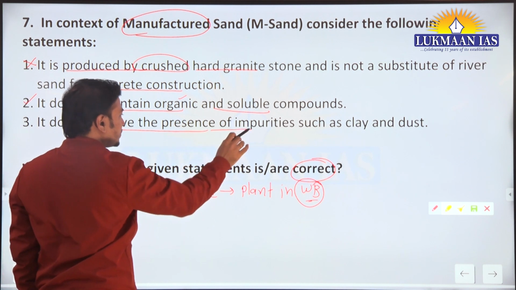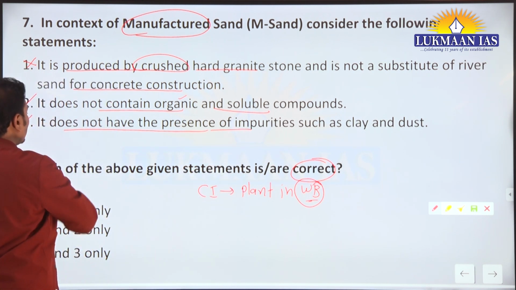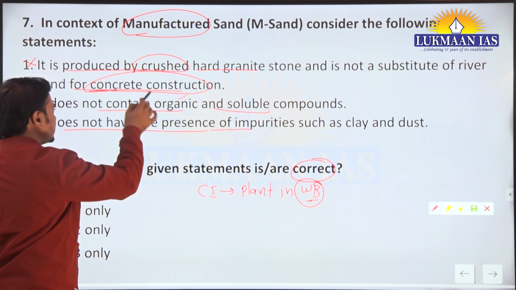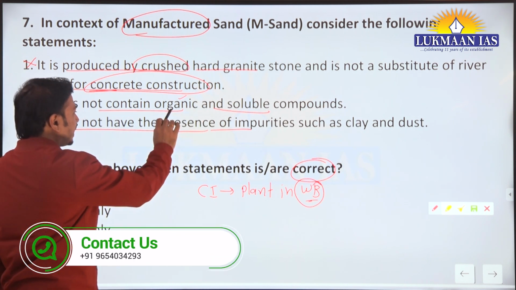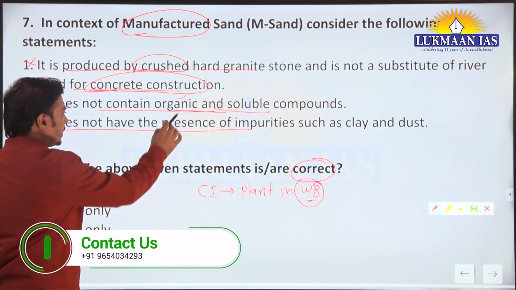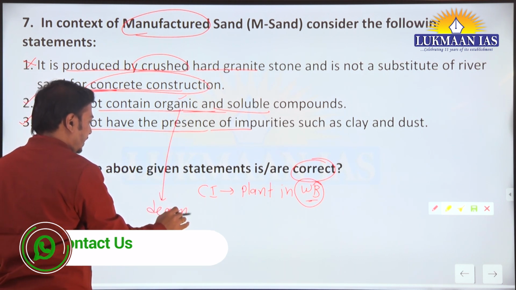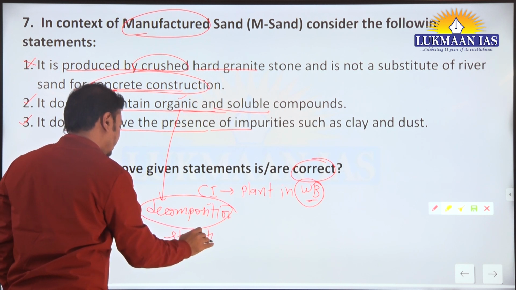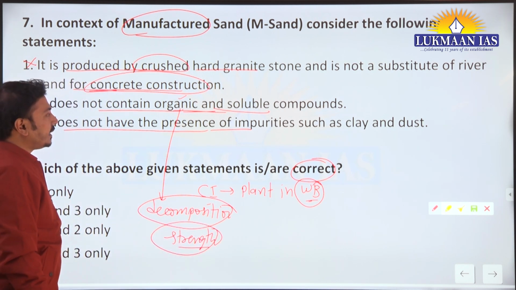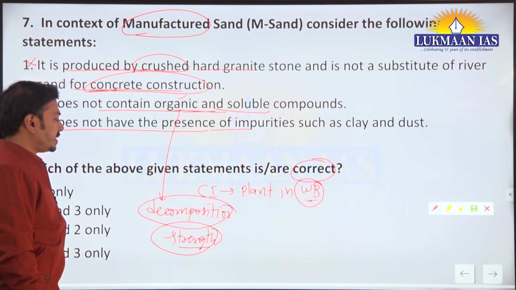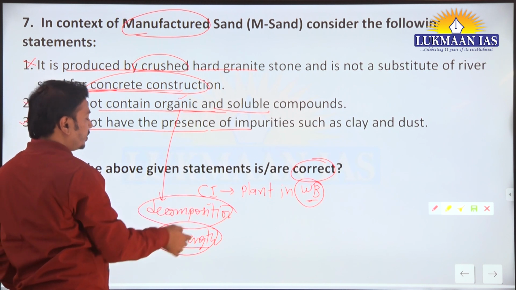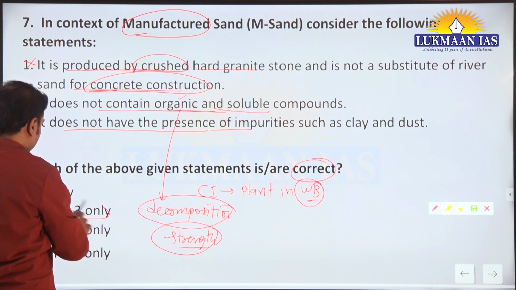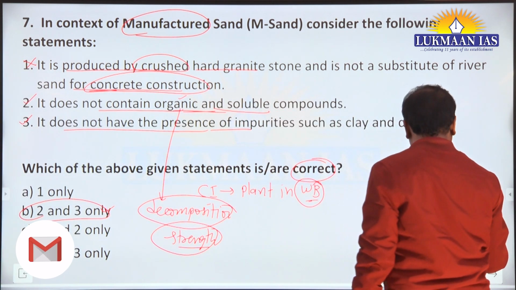It does not have the presence of impurities such as clay and dust. This is also true. These are the properties which make the sand useful for concrete construction. If organic compounds and soluble compounds are present, the organic compound will start decomposing, so its value will decrease, its strength will decrease. Organic compounds react immediately, or the soluble ones react with water and reduce its strength. So 2 and 3 only, we have to identify the correct statements. B is the correct answer. Okay, now moving on.